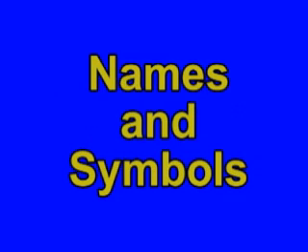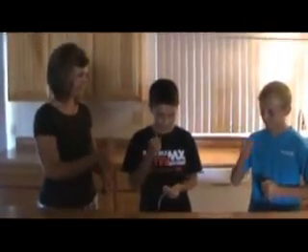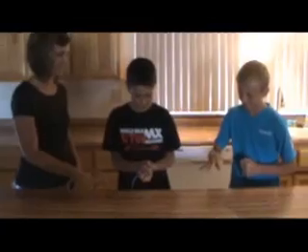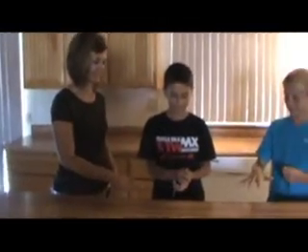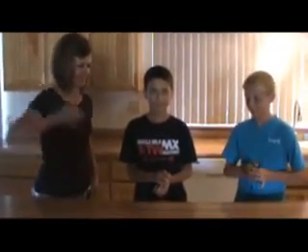And here are our categories: atomic bomb, names and symbols, chart structure, water and ice. And to determine control of the board, we're going to do rock, paper, scissors. Ready? 1, 2, 3. Paper for Clayton, paper for Vicky, scissors for Devin. Devin, you have control of the board.